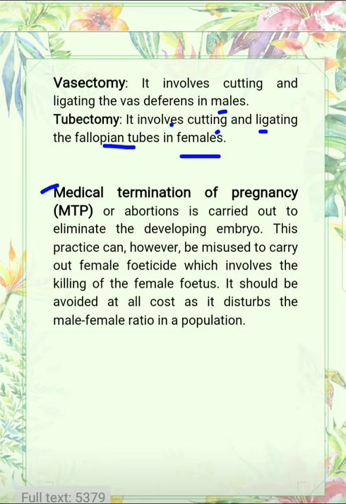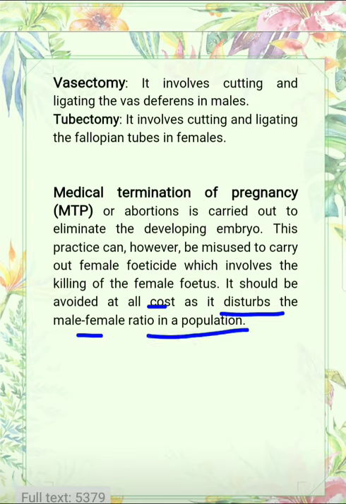Now the last topic is the medical termination of pregnancy. You can say MTP, and its another name is abortion. It is carried out to eliminate the developing embryo. This practice can, however, be misused to carry out female feticide. You know that in today's time, female feticide is increasing. It involves the killing of the female fetus, and it should be avoided. Female feticide should be avoided at all costs, as it disturbs the male female ratio in a population.